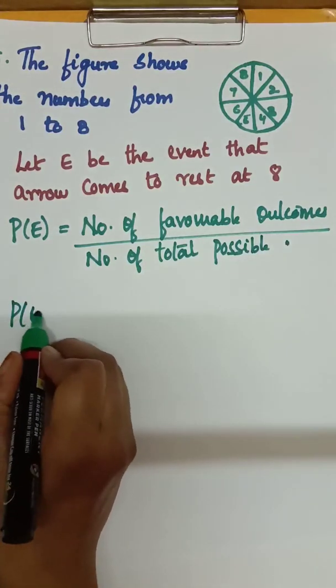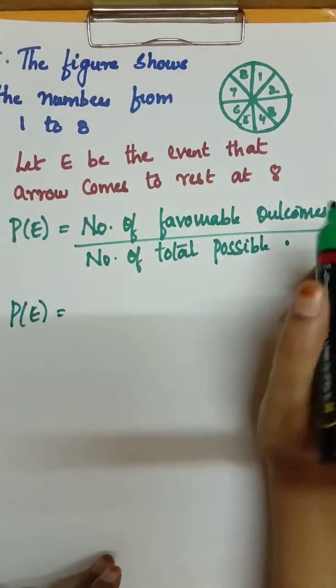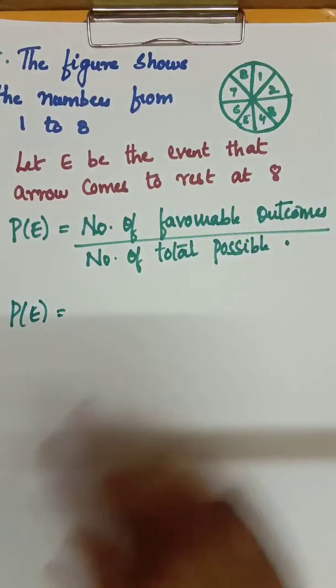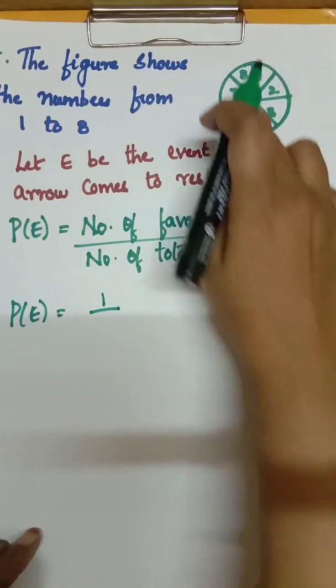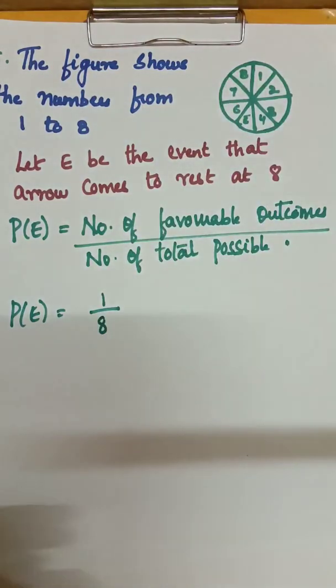See, P of E is equal to number of favorable outcomes. To get number 8, the chances is 1. Total possible outcomes is 8. So answer is 1 by 8. Come to the second bit.